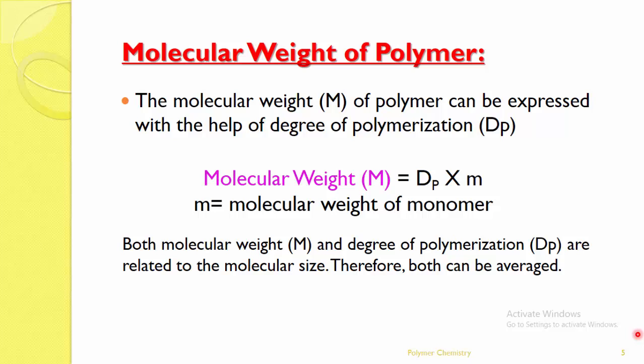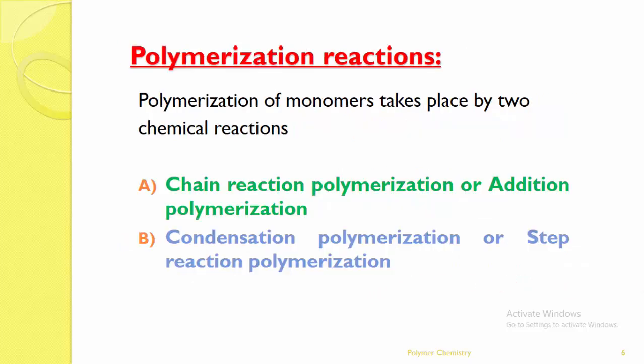Both molecular weight M and degree of polymerization DP are related to the molecular size. Therefore, both can be averaged, which means an average can be taken. Polymerization reactions are very important. We studied polymerization, degree of polymerization, and the process of polymerization.